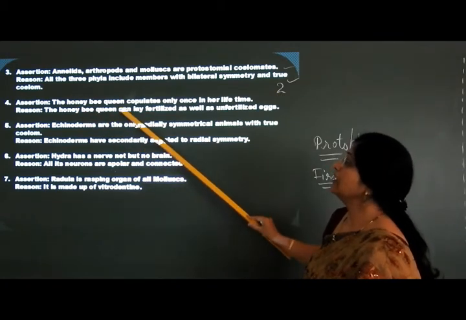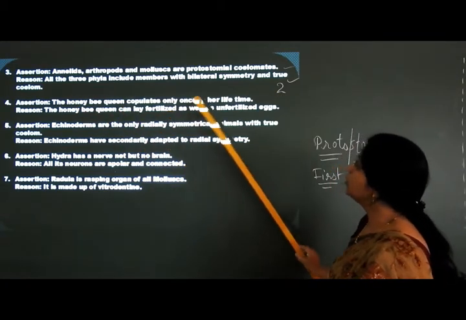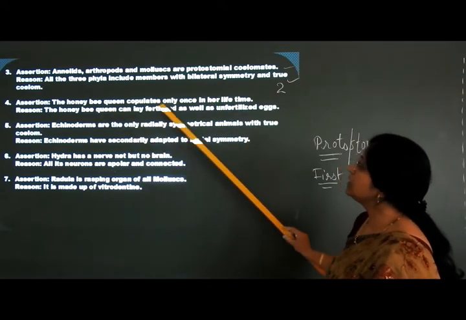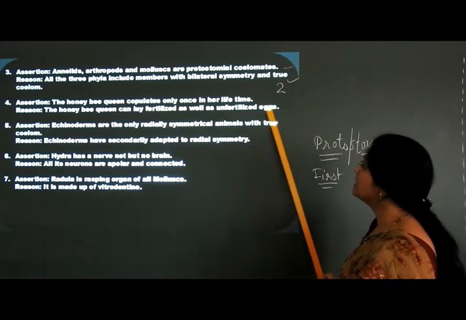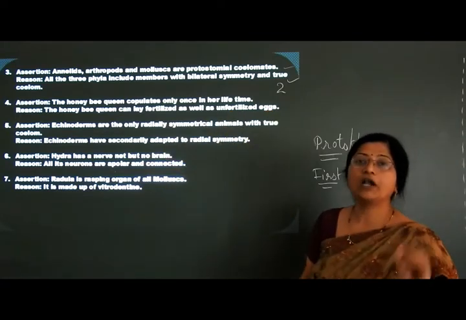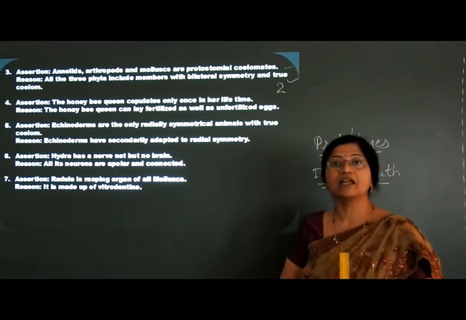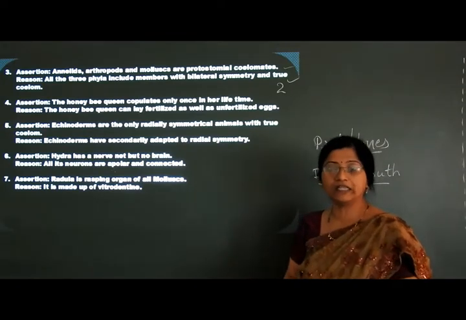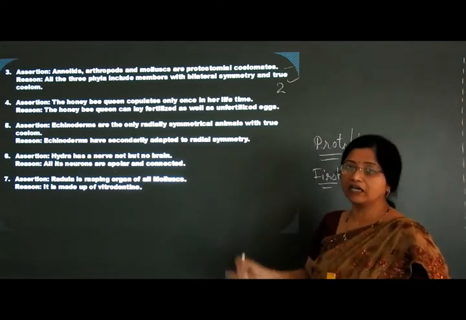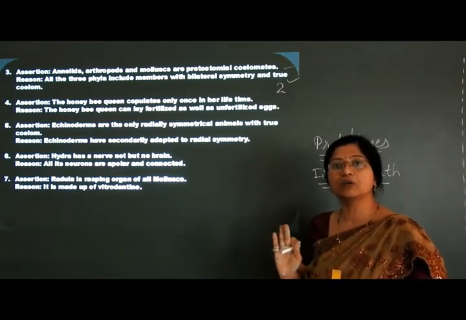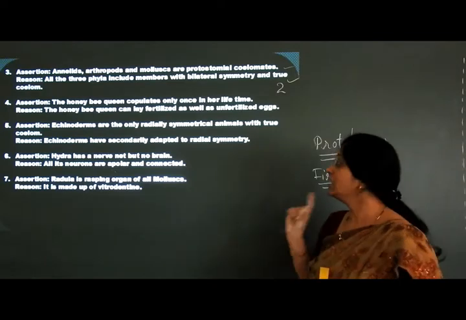Next question. The honeybee queen copulates only once in her lifetime. The honeybee queen can lay fertilized as well as unfertilized eggs. Already I have told you that there are mainly 3 forms, castes, in honeybees. First one is the worker honeybee, then the drone, and the third one is the queen honeybee.